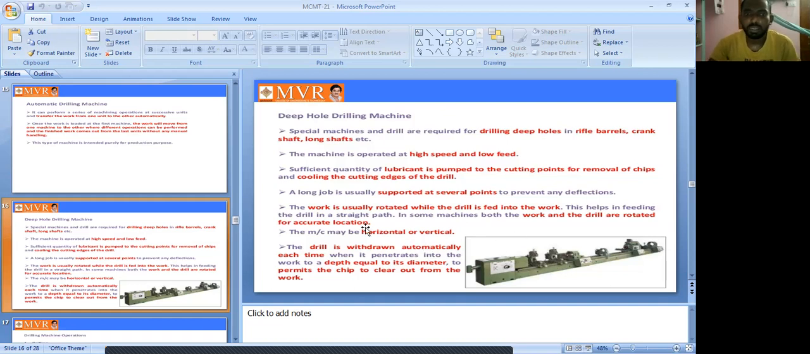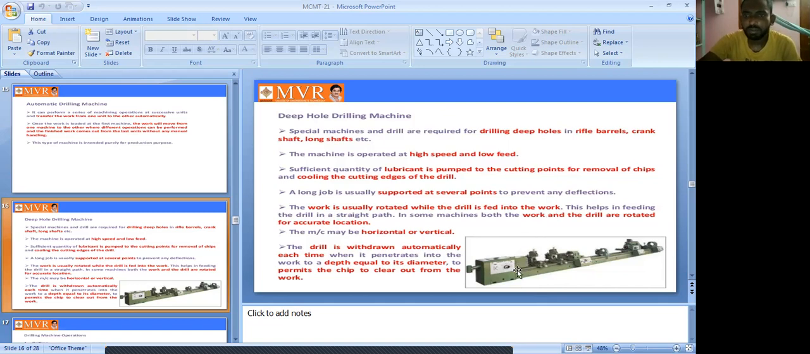So next one is, a long job is usually supported at several points to prevent any deflection. A long job is supported at several points to prevent any deflection. So the work is usually rotated while the drill is fed into the work.